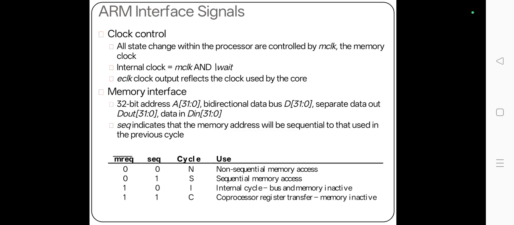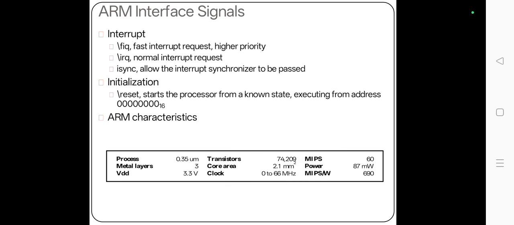SEQ indicates that the memory address will be sequential to that used in the previous cycle. Interrupt: fast interrupt request has higher priority. Normal interrupt request, async, allows the interrupt signal to be passed. Initialization: reset starts the processor from a known state, executing from address zero.